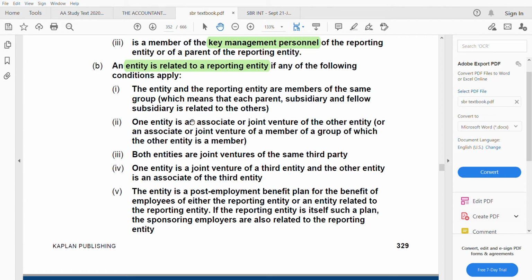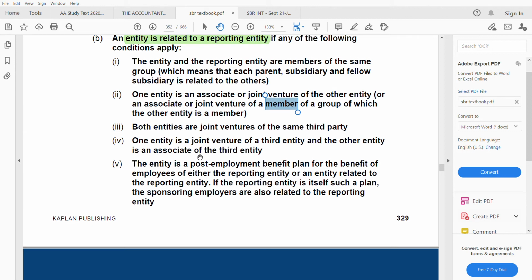Or an associate or joint venture of a member of a group, not only of the other entity. You could be an associate or joint venture of any member of a group of which the other entity is a member. Both entities are joint ventures of the same third party. The third party has to be the same, of whom they both are joint ventures. Then they are related. One entity is a joint venture of a third entity, and the other entity is an associate of the third entity.